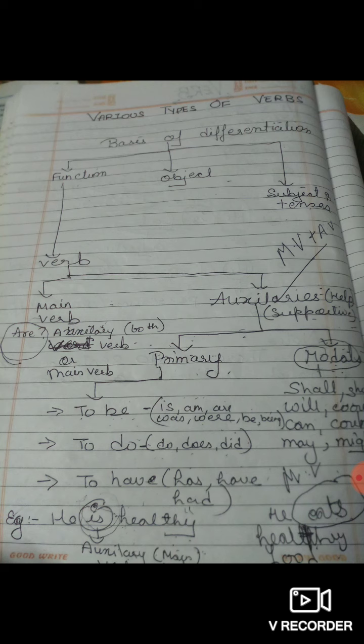Modal verbs have a wide variety of communication functions, and these functions can be related to a scale from permission and possibility to necessity. It goes from may to might. Like, may I go to this; might, I guess, yeah, I might think that he is coming today. That comes in your modal verbs.